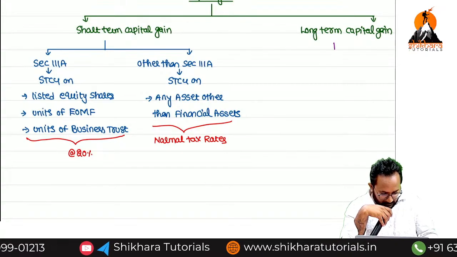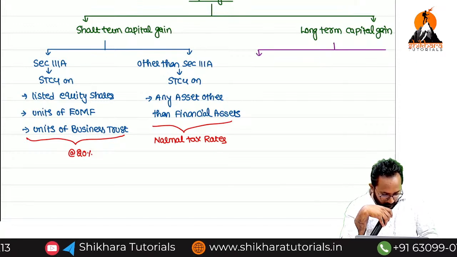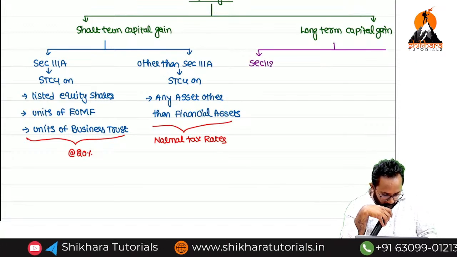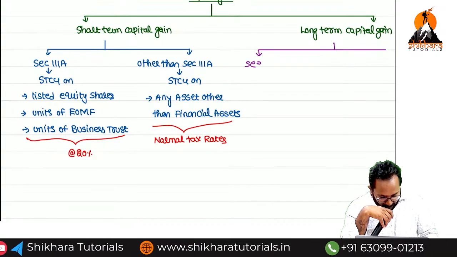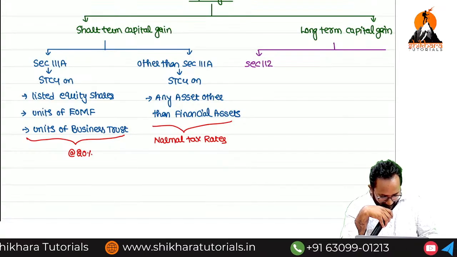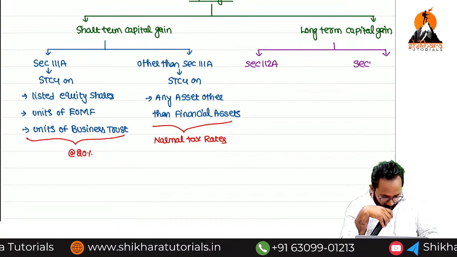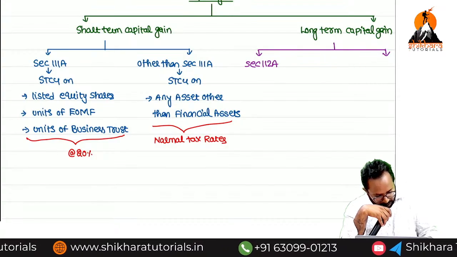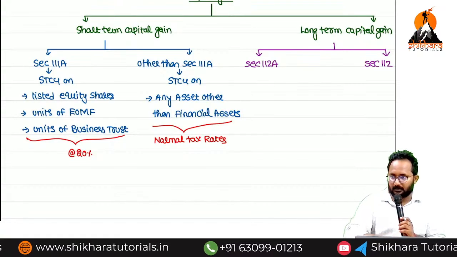Already you said. Super. Section 112. Next, other than 112, 112A. Next one, section 112.